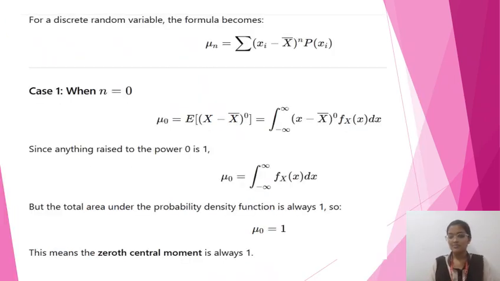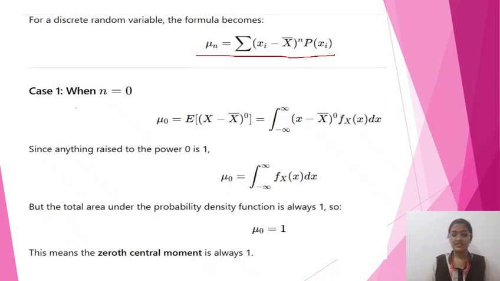As we see, the earlier equation is for a continuous random variable, and for a discrete random variable the formula is given as nu n equals sigma of (x_i minus x bar) whole power n into the probability p of x_i. This is the equation for a discrete random variable. For moments about the origin we took 3 cases; the same way, for moments about the mean we also take 3 cases.